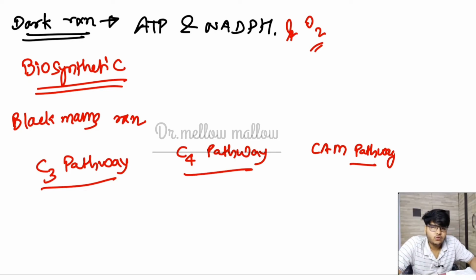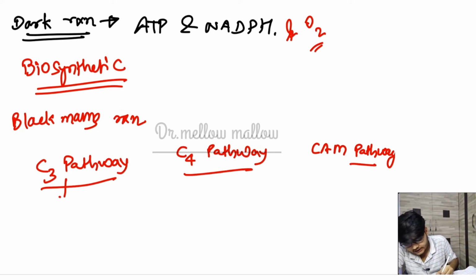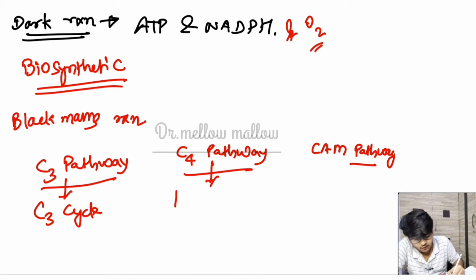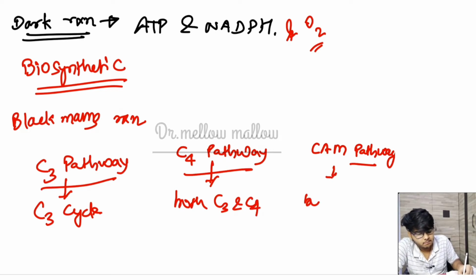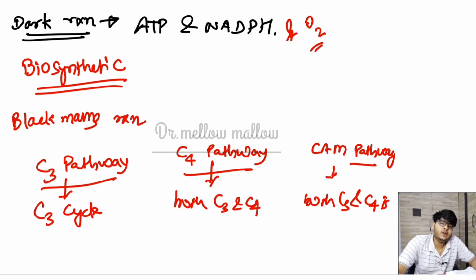Okay, so what is happening is that in the C3 pathway only the C3 cycle is operating, while in the C4 pathway both C3 and C4 are operating, and again in the CAM pathway both C3 and C4 are operating. Sir, what does it mean? What is the difference between pathway and cycle? Let me just complete my statement: the C3 pathway is operating in some plants, the C4 pathway is operating in some plants, and the CAM pathway is operating in some plants.